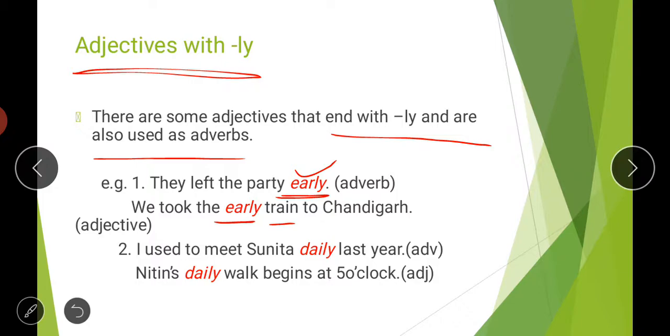Whenever a word which is ending with ly is coming before a noun, then it will play the role of adjective, otherwise it's an adverb. Similarly in the second case, I used to meet Sunita daily last year. So it's an adverb. But if we talk about Nitin's daily walk begins at 5 o'clock, here the word daily is coming before the word walk, which is a noun. So again here daily is used as an adjective. So I hope it is clear to you, the different uses of words ending with ly, how you can use them as an adjective or as an adverb.